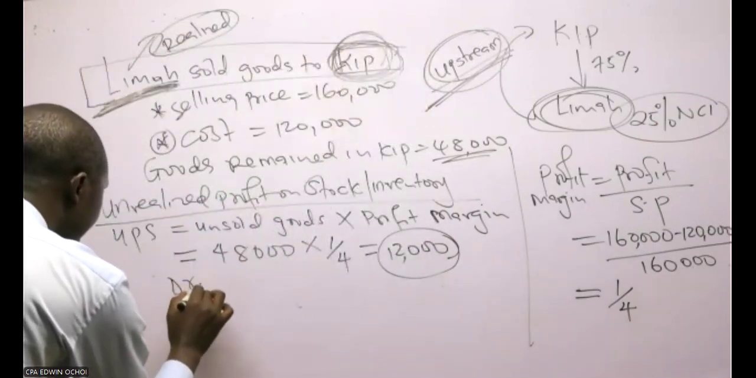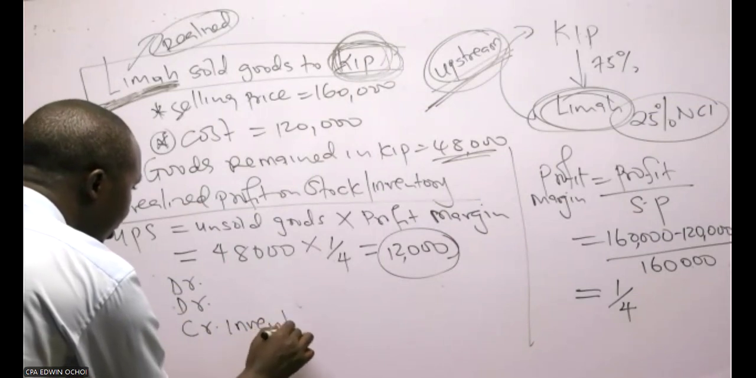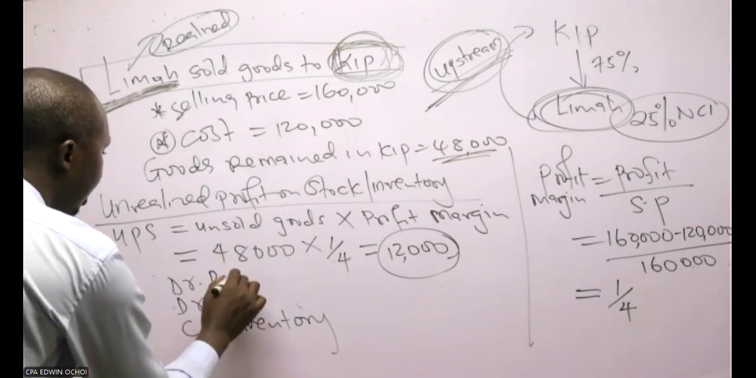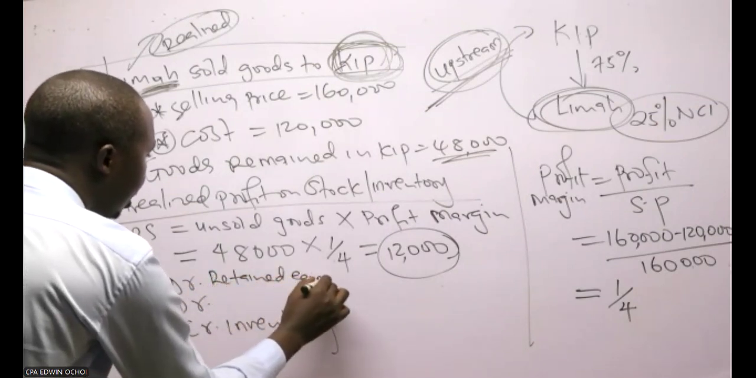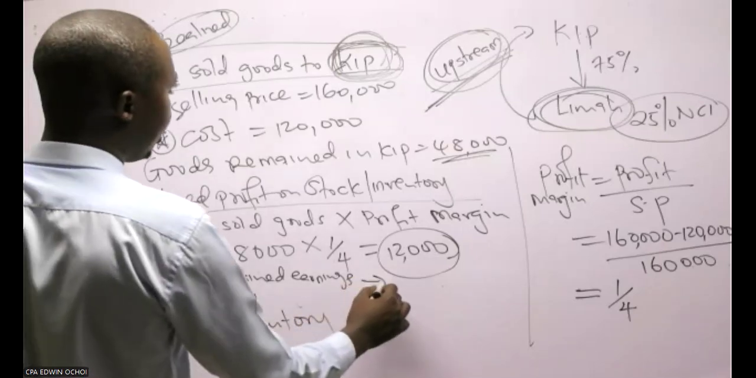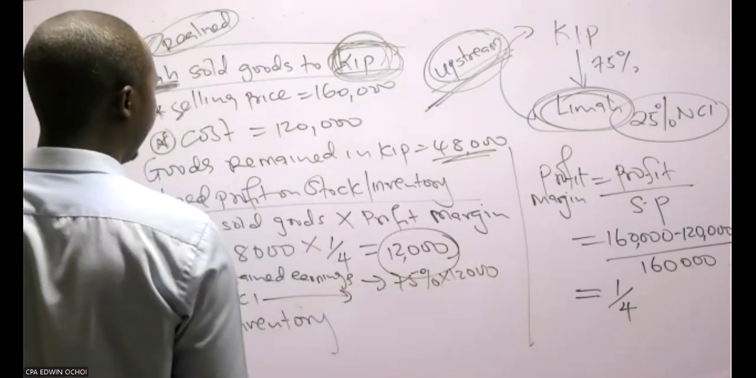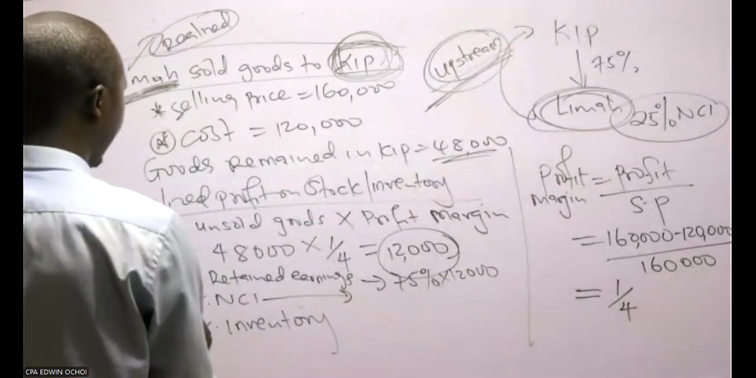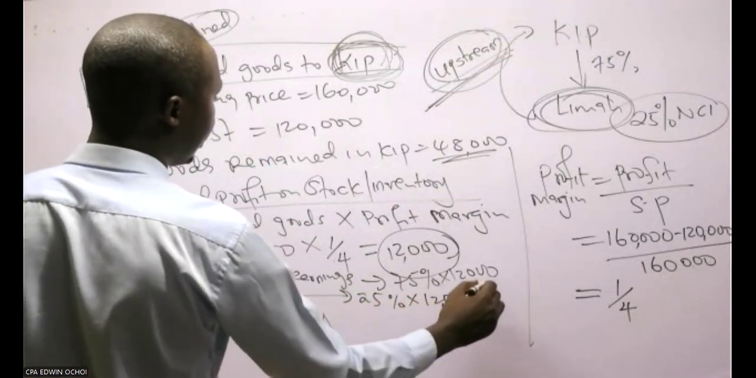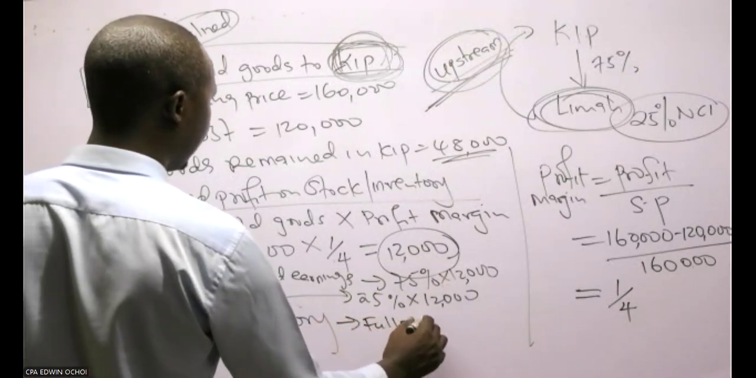So I'll say debit, credit. I will credit inventory, debit retained earnings and NCI. With the retained earnings here, you will say 75% of 12,000. And also there's NCI, because now it's sales upstream, not downstream. So I have to say 25% of 12,000. Then here, full amount, credit with 12,000.